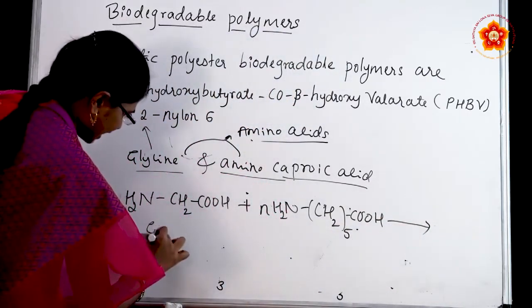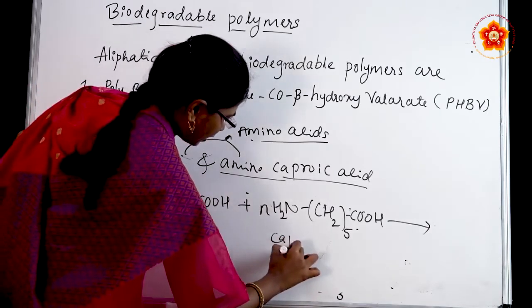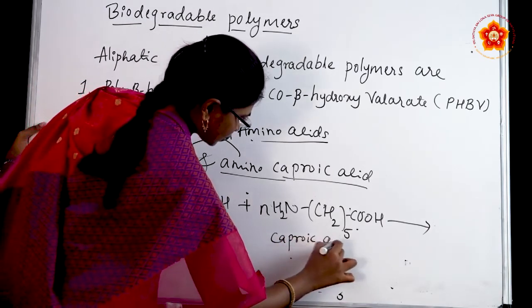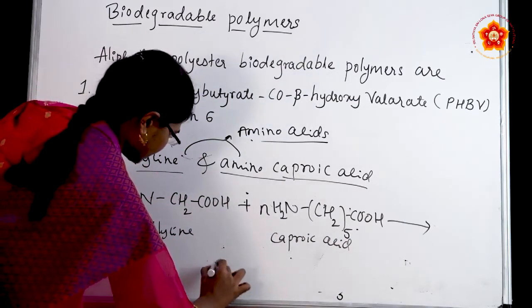So this is the glycine structure and this is the caproic acid structure. We will get the nylon 2, nylon 6 structure here.